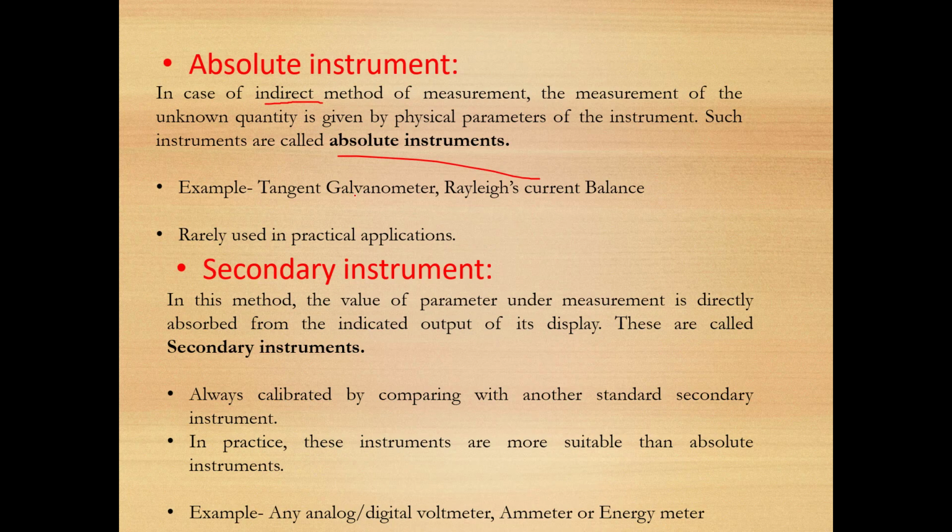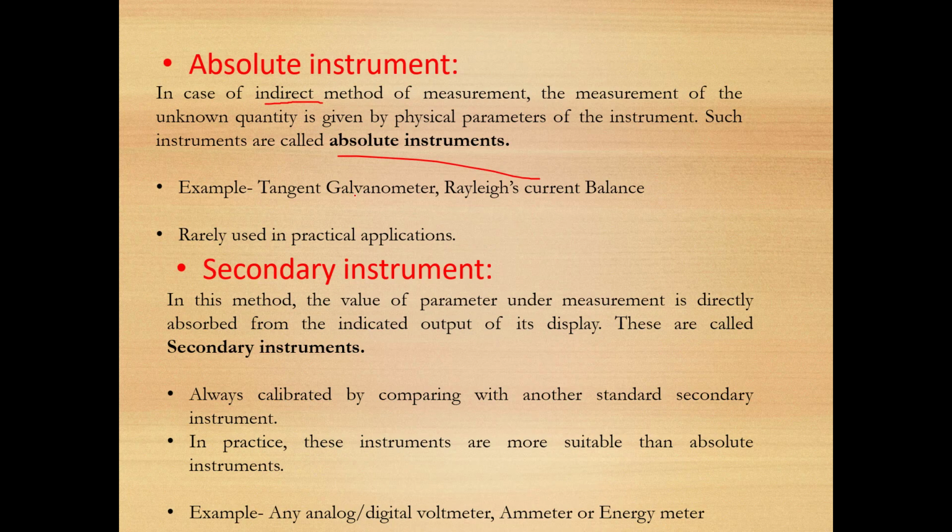So basically here we are calculating the time of a simple harmonic motion using the length of the bob and the acceleration due to gravity. Length is a physical parameter of the simple harmonic pendulum and g is the acceleration due to gravity.